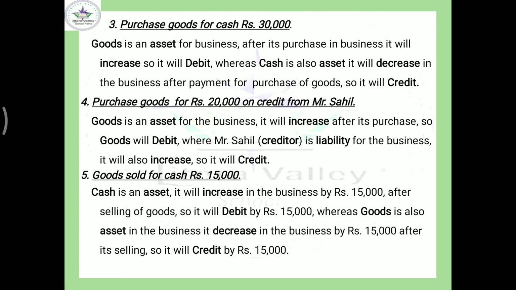If you can remember, in the beginning of keywords, I explained two types of asset. So furniture will be taken as a fixed asset, while goods here is a current asset.